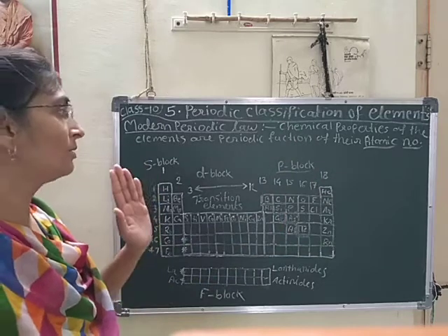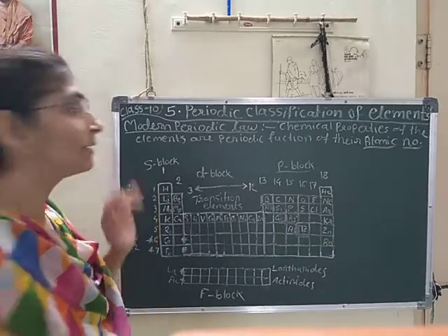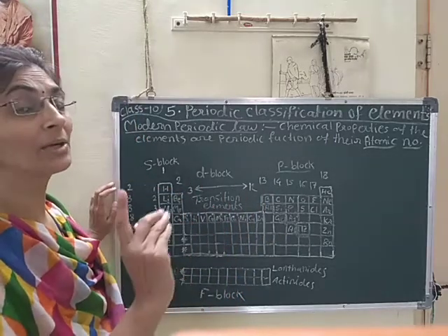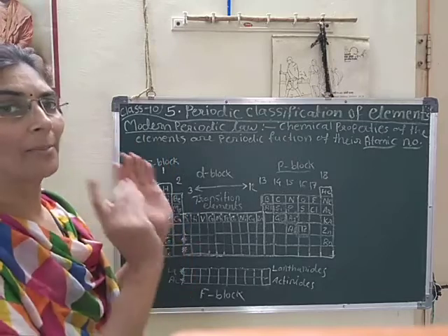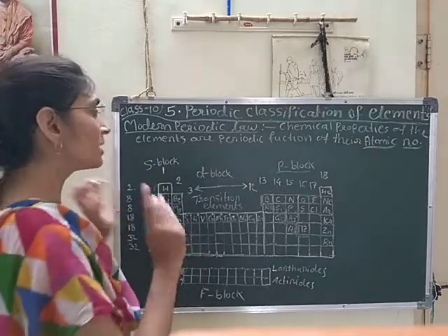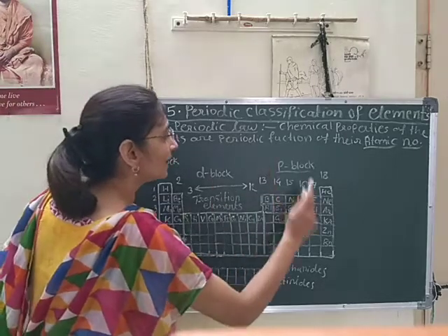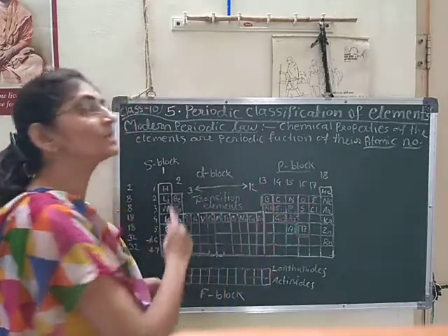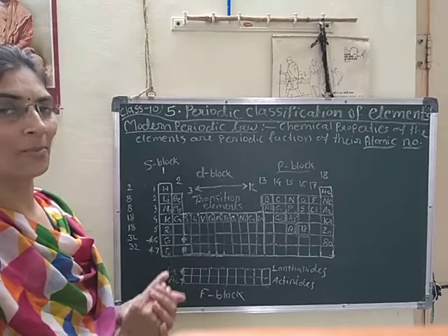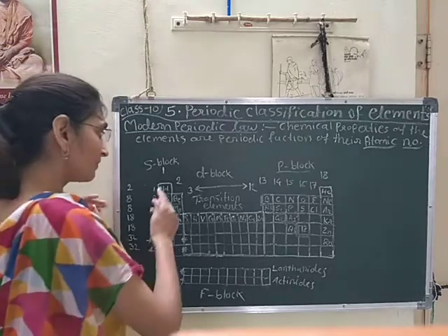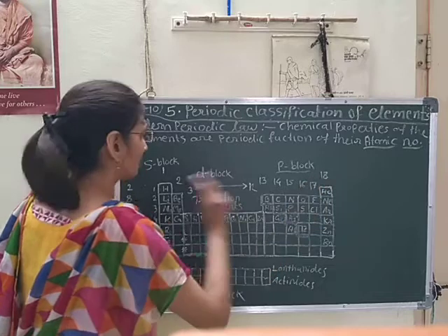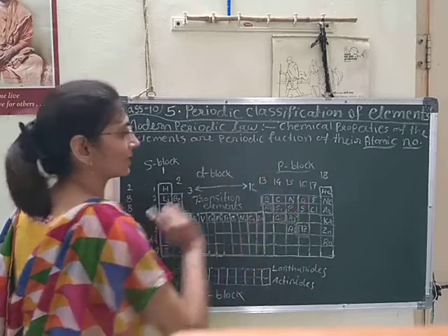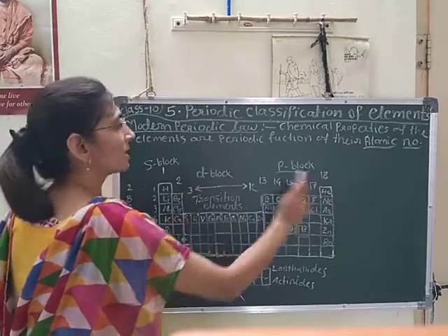He also found periodicity in chemical and physical properties after a definite interval. Moseley observed that after a definite interval of period, the properties of elements are repeated. Here hydrogen and helium, the first period, is exceptional. In the first period only two elements are here, 1 and 2: one is hydrogen and the second is helium.